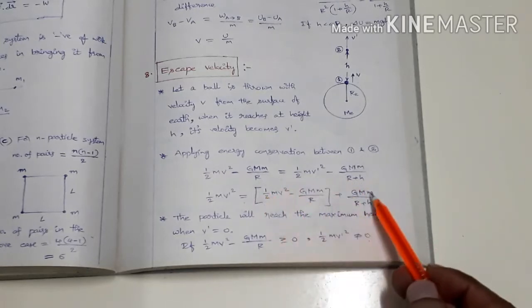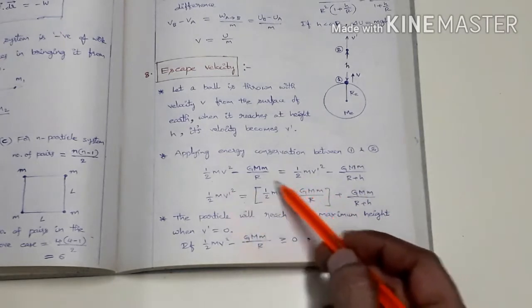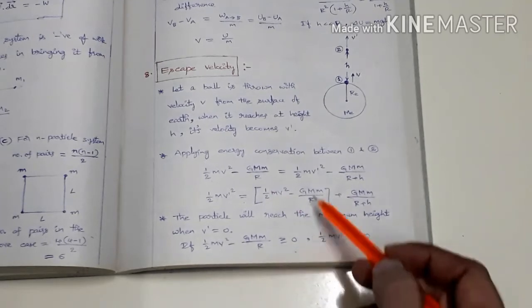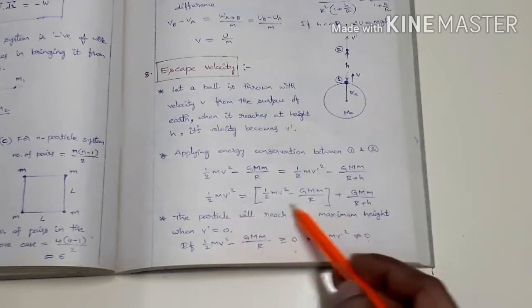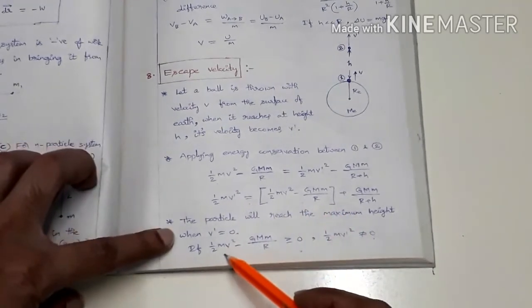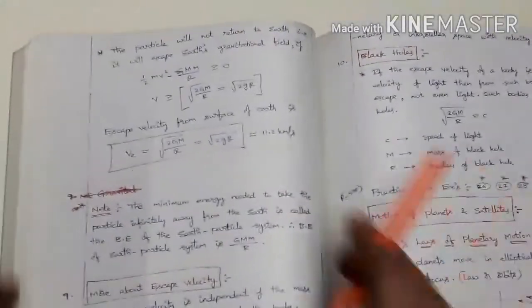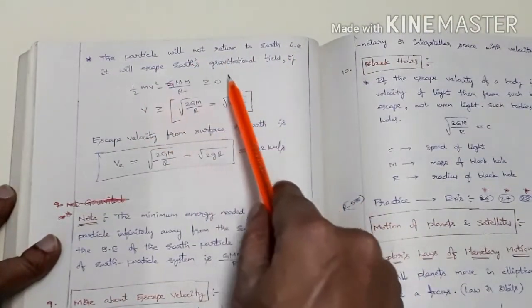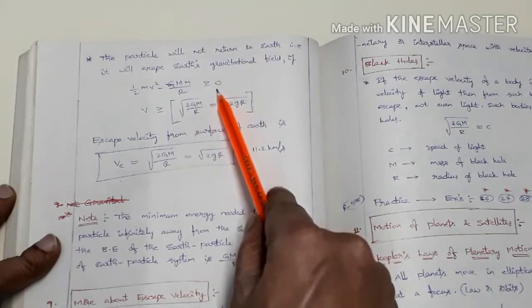But if this bracket term is greater than or equal to 0, that is, if it is a non-zero value, then half mv dash square is not equal to 0. So the particle will not return to Earth, that is, it will escape Earth's gravitational field if the bracket term is greater than or equal to 0.